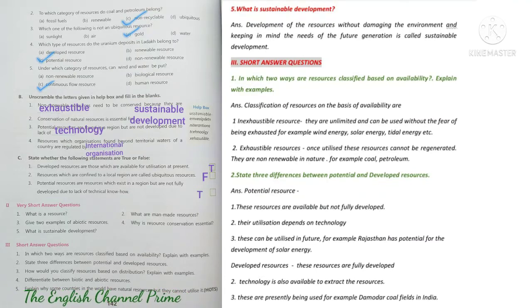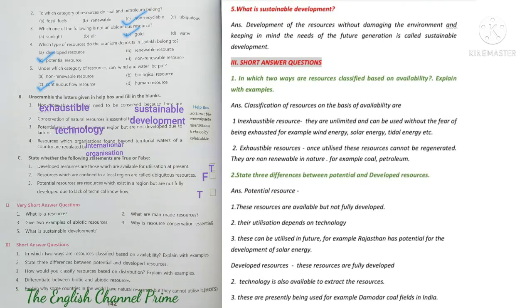Second question, state three differences between potential and developed resources. The properties of potential resources are: these resources are available but not fully developed. Second point, their utilization depends on technology. Third point, these can be utilized in future. For example, Rajasthan has potential for the development of solar energy.